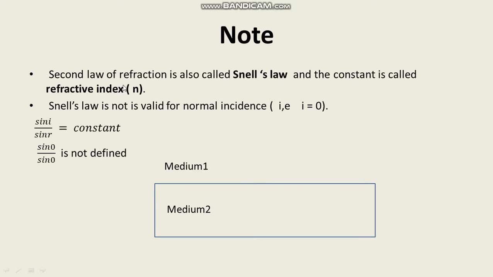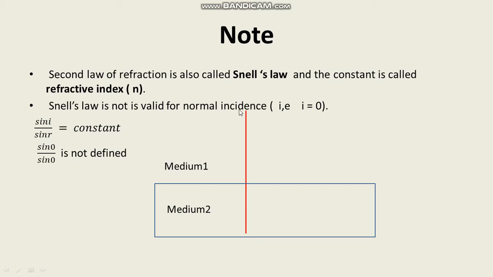This second law of refraction is also called Snell's law, and the constant is called refractive index. Snell's law is not valid for normal incidence.